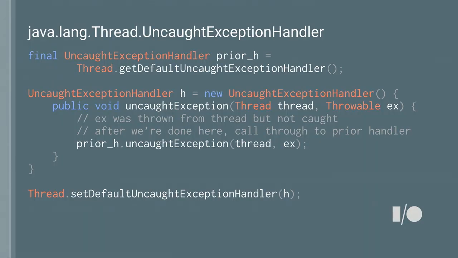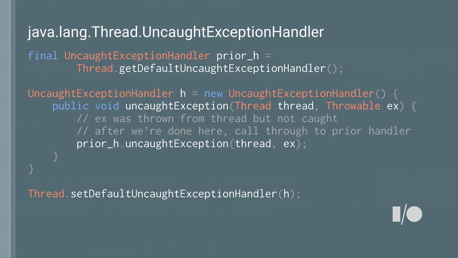Now, actually, I advanced a little too soon. So if you register an uncaught exception handler that does nothing, like in the previous slide where there was no implementation, it will actually keep your app from crashing. It will continue to run, which is probably not what you want, because if a runtime exception gets thrown, that's a bad thing for your app. It really should die. Things could be in a bad state. You don't want to continue. So what you really want to do is call through to the prior exception handler.